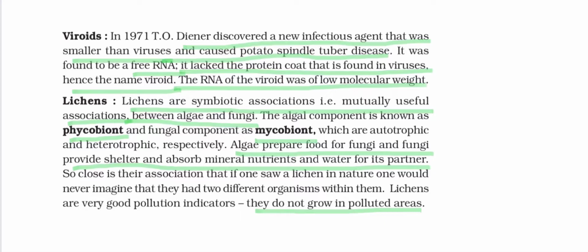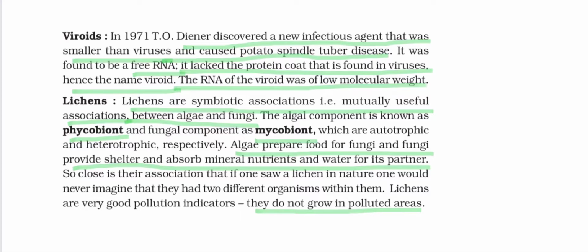The algal component, known as phycobiont, and the fungal component, mycobiont, help each other. The phycobiont is autotrophic and prepares food for both, and the mycobiont is heterotrophic. It is dependent upon the phycobiont, but it helps to absorb mineral nutrients and water for the algal portion.